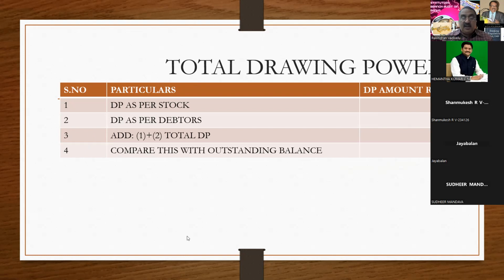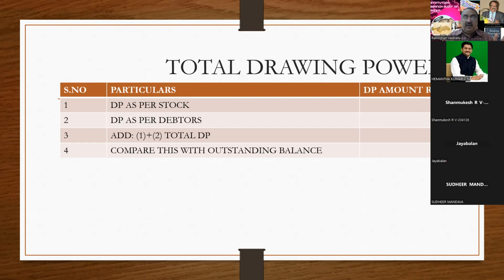In case the outstanding balance exceeds the DP for a continuous period of 90 days, then that account has to be treated as NPA. So here I explained the DP calculation, and you compare it with the outstanding balance. If the outstanding balance exceeds the DP for a continuous period of 90 days, then that account has to be treated as NPA.